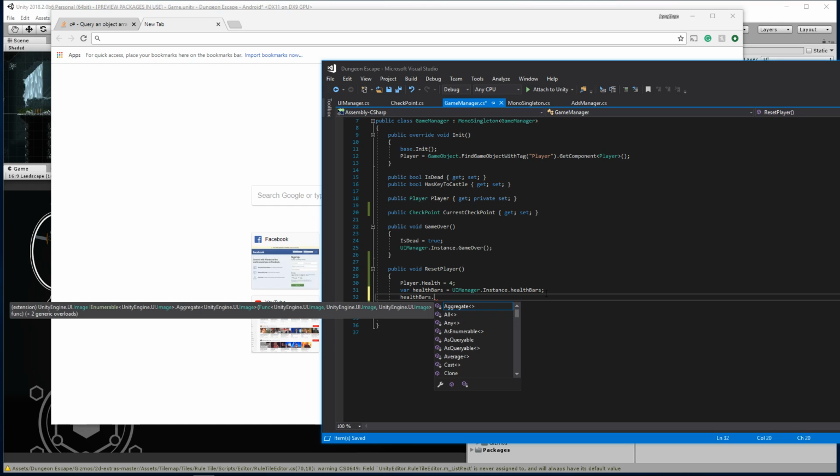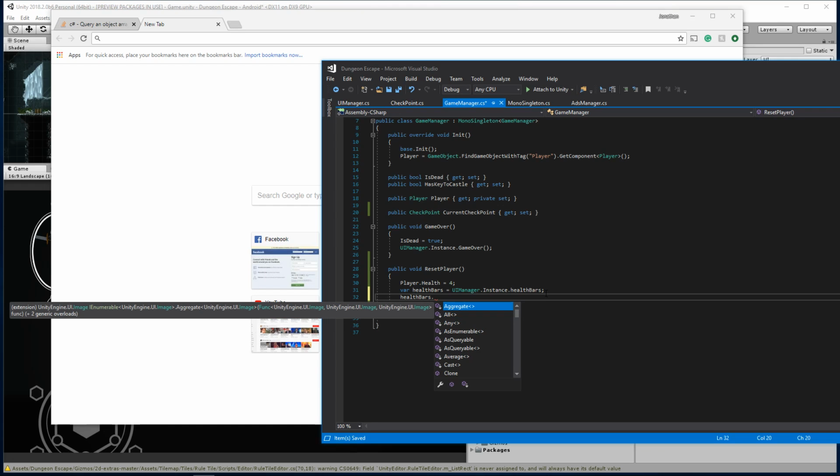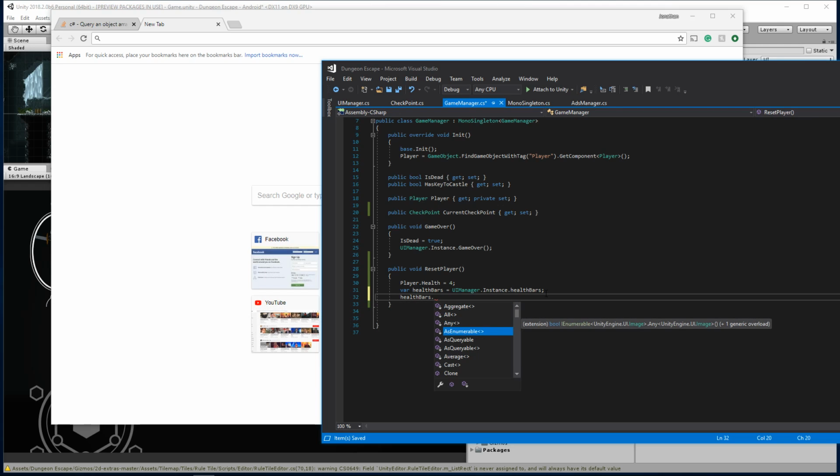I want to do a function on each of them. Any is going to return a bool. What do we have here? We have bool, we can Aggregate, function overloads. Any returns a bool, AsEnumerable, AsQueryable, Average, Cast, Clone. Damn. If it was a list, we get a ForEach method, which allows us to do a loop through them. But let me see here.